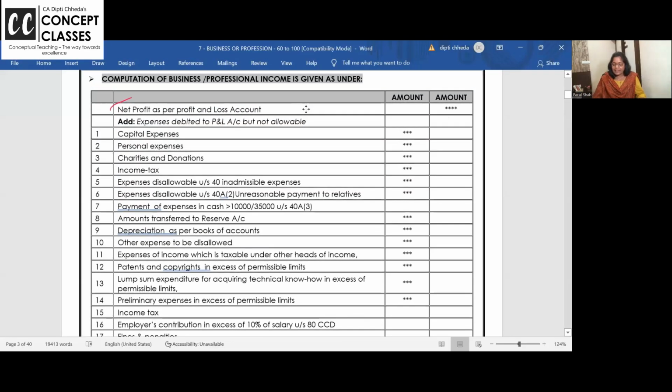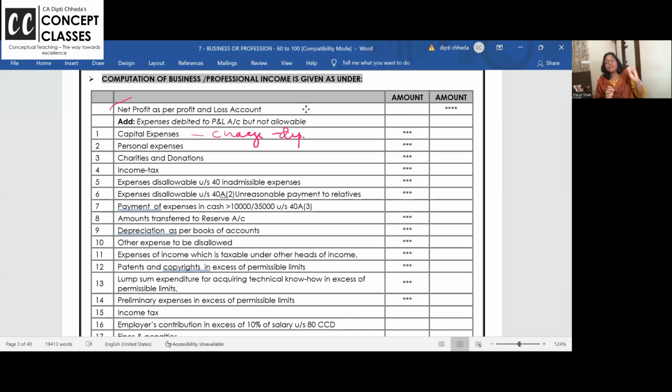Coming back to our material now from the booster notes, let us read the gist which I have given, and you can add on more to this. In net profit, add capital expense because they are capitalized. By mistake, capital expense like building extension, if you have put in P&L, and when you capitalize, can I then deduct depreciation? You have made an 80,000 building. By mistake, you have put it in P&L account. So you added back the building in the P&L account.